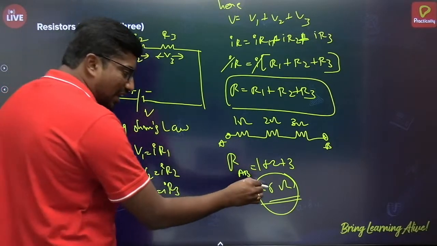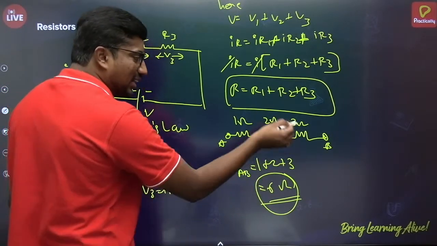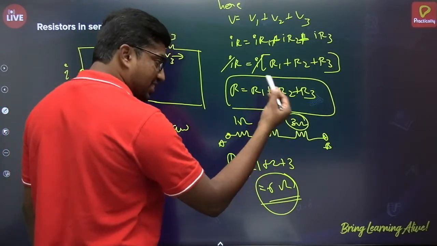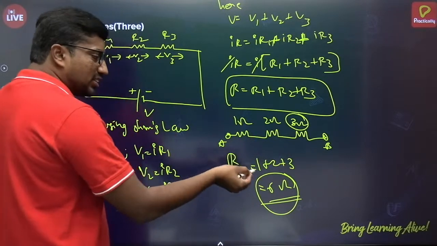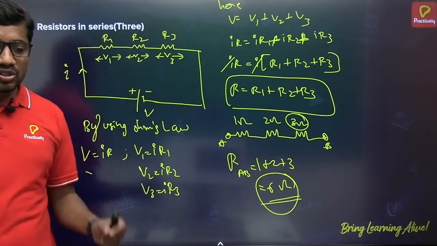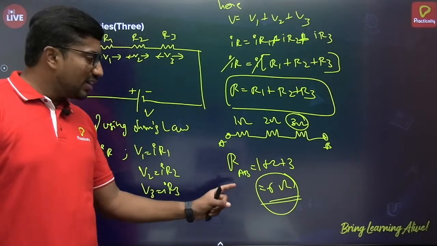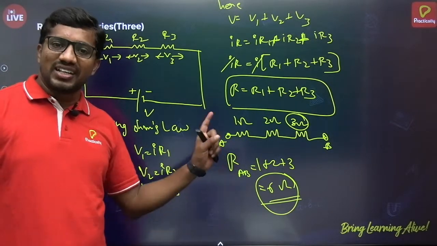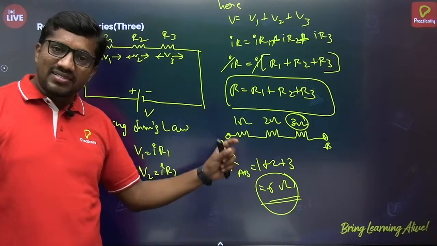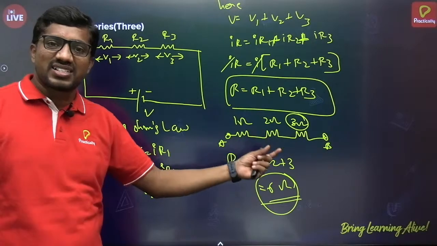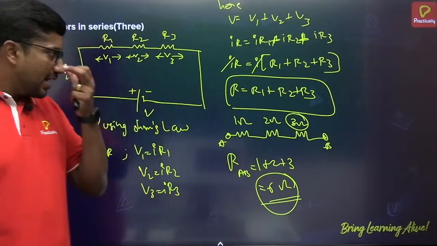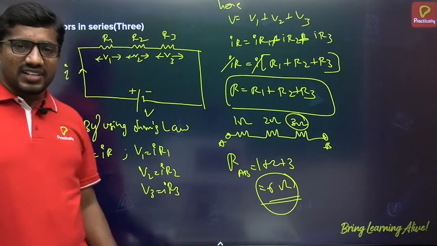That value will be greater than the greatest resistance among these values. Among these values, this 3 ohm is the greatest. So in series combination, the result will be greater than that greatest resistance. That is the important point. So the total resistance of the series combination is high, and that resistance is greater than the highest resistance in the combination, just like this. This is the example.